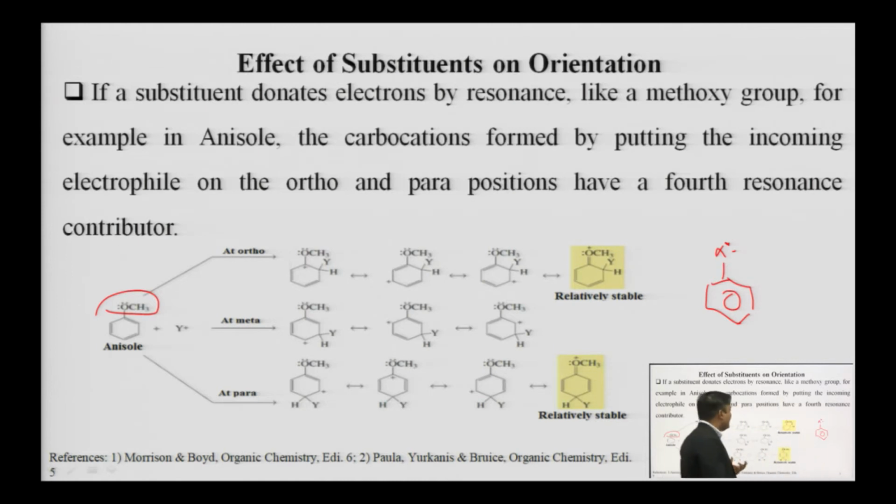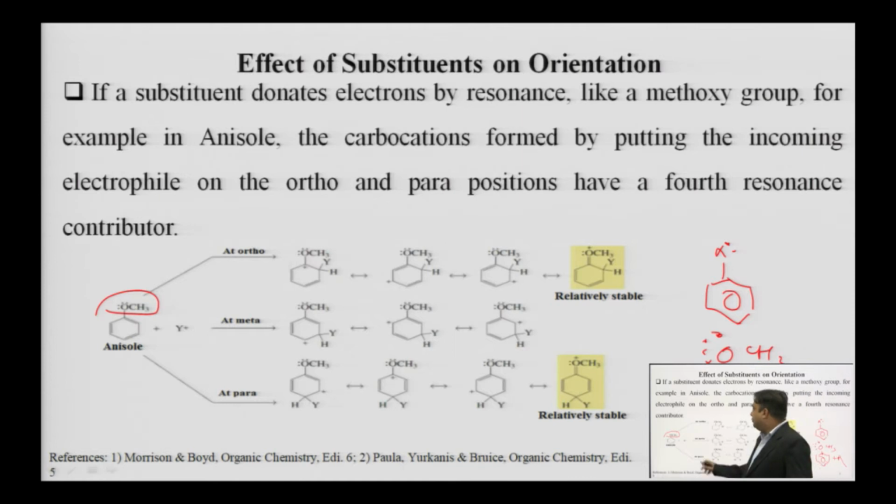So, here you can see that we are taking the example of OCH3, methoxy, which is directly attached to the benzene ring. Oxygen has a lone pair of electrons, so it will show the plus R effect. So, we are taking the example of methoxybenzene, which we also know as anisole. So, again, at which position will the second electrophile go, okay, how will we check? We again examine all the three possibilities.